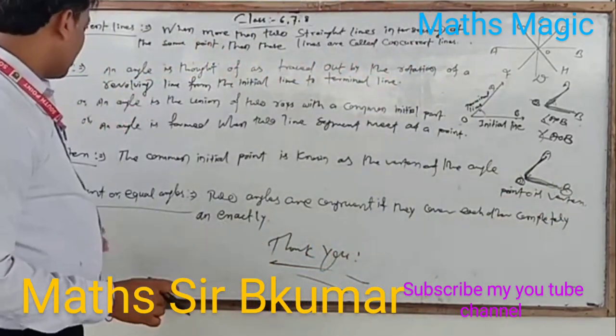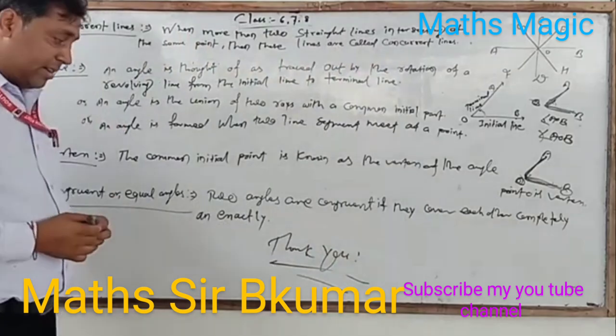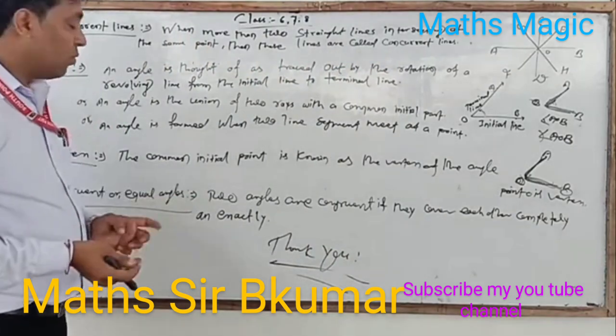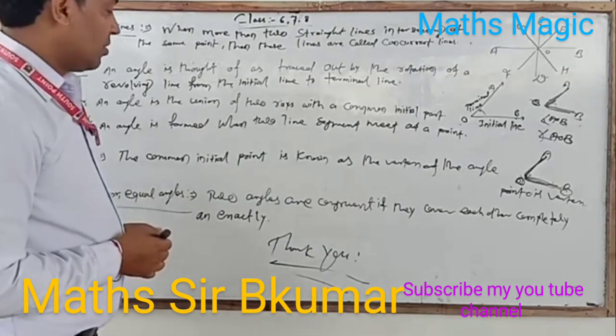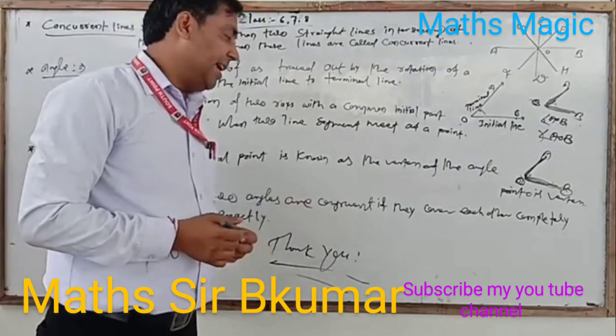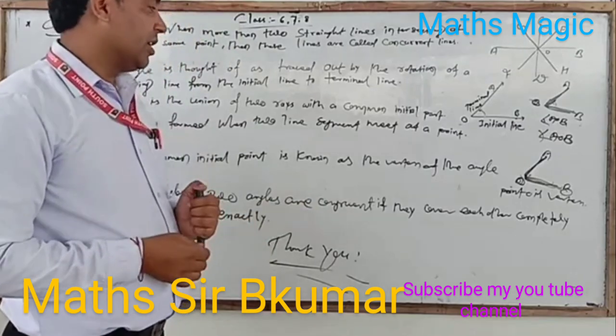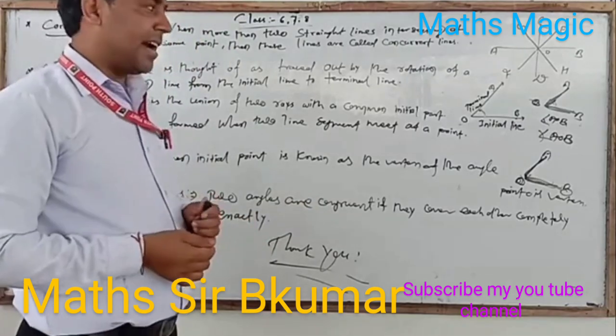Now, lastly, congruent or equal angles. Not congruent triangles, only congruent or equal angles. Two angles are said to be congruent if they cover each other completely and exactly.